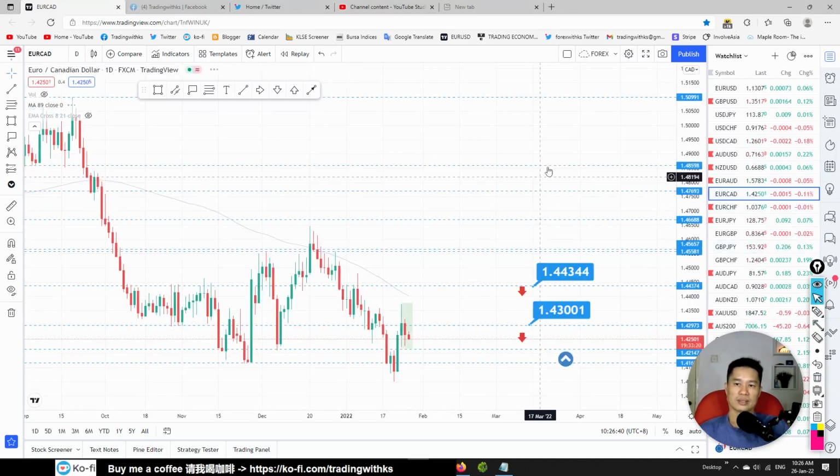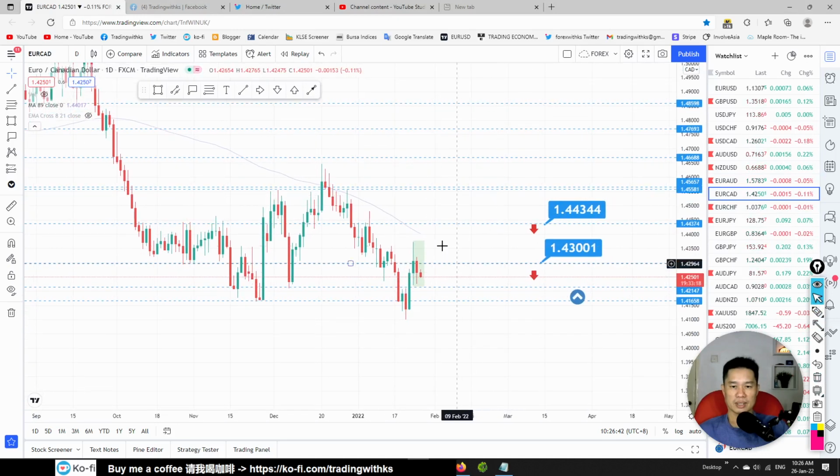Look at EuroCAD. EuroCAD price is consolidating over here, and we are looking to sell this. If we get bearish price action at this area, 1.144344, possible sell. Or if the price breaks below, or comes back and breaks below this level over here, we want to sell.